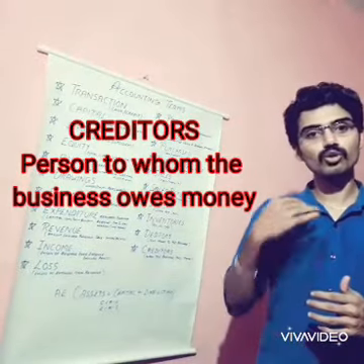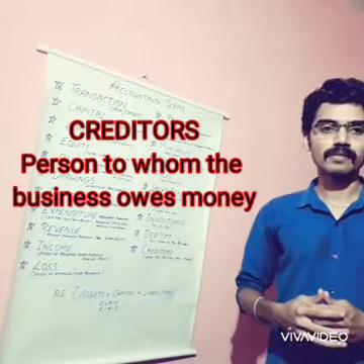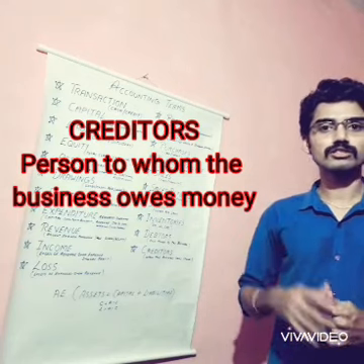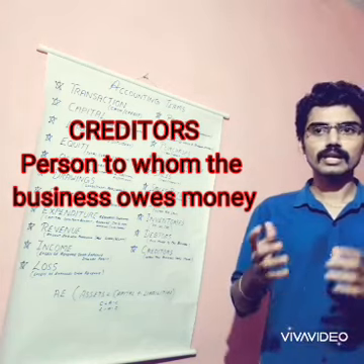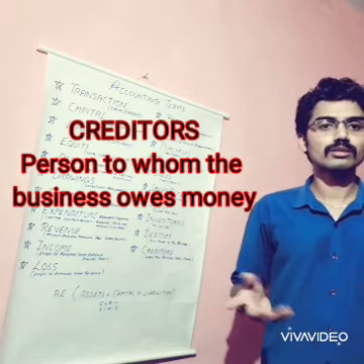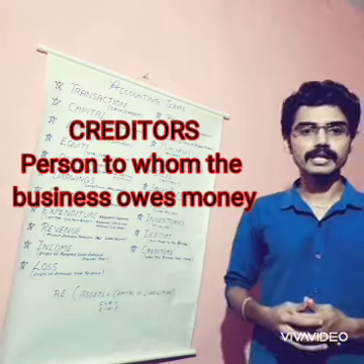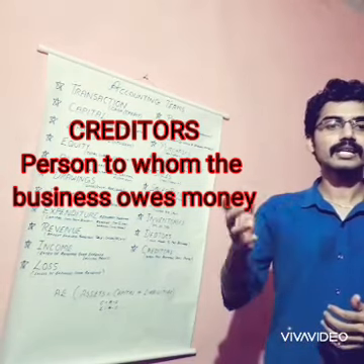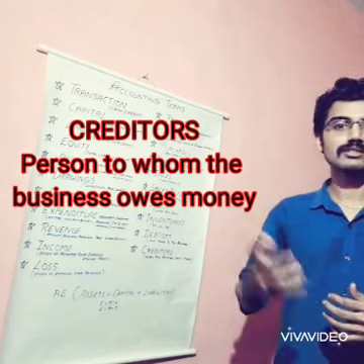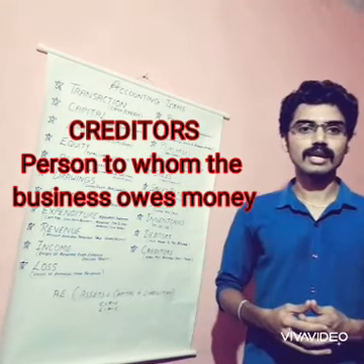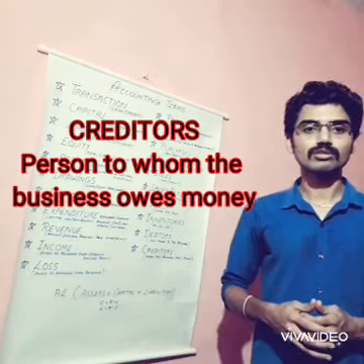And next one is creditors. Creditors are the persons to whom the business owes money. That means if we purchase some commodities or raw materials from the outsiders, we have to pay them cash. In certain cases, we do not have enough money to pay on an immediate basis. At that time, they may give credit to our business. Such persons to whom the business owes money can be called creditors, and it is treated as the liabilities of the business.